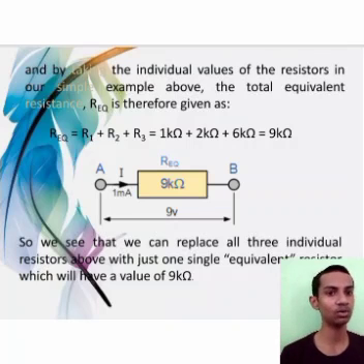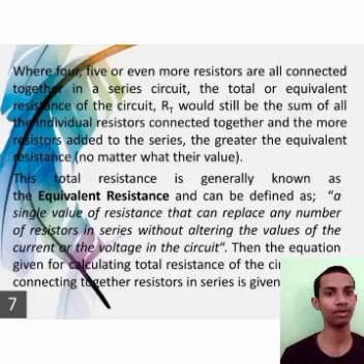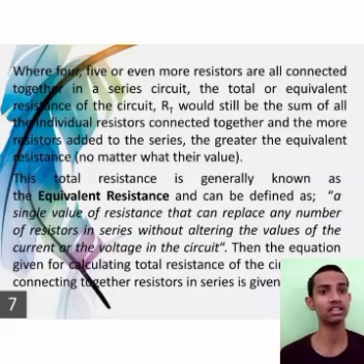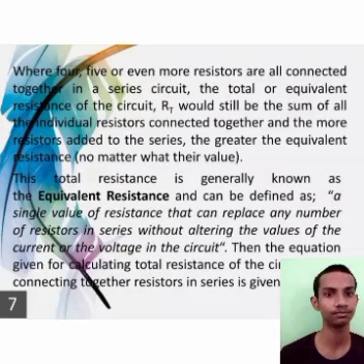So we see that we can replace all these individual resistors above with just one single equivalent resistor, which will have a value of 9 kilo ohm. Where 4, 5 or even more resistors are all connected together in a series circuit, the total or equivalent resistance of the circuit RT would still be the sum of all the individual resistors connected together, and the more resistors added to the series, the greater the equivalent resistance, no matter what their value.